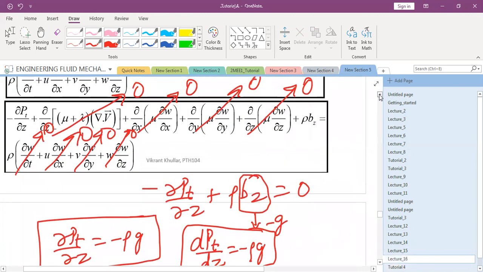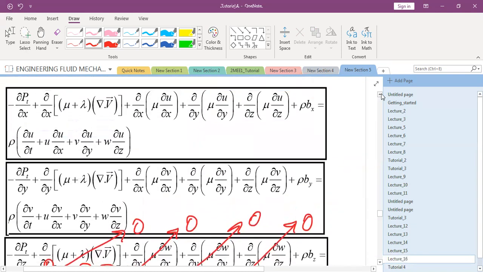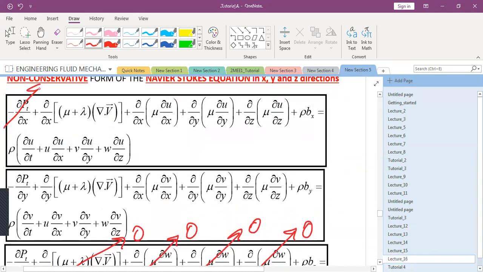So what about x and y momentum? This term has gone to 0. This term has gone to 0 because it is incompressible flow. What else? This is 0. Anything else? What is this? 0, sir, 0 from the continuity equation. We have already found this is 0. This is 0.